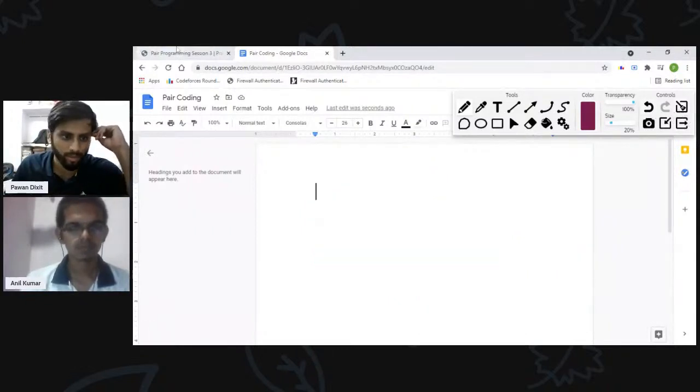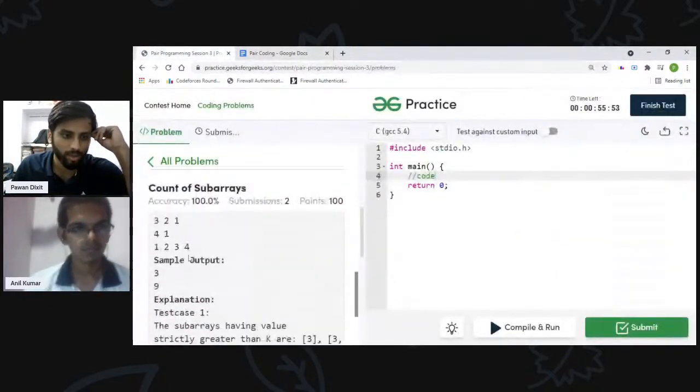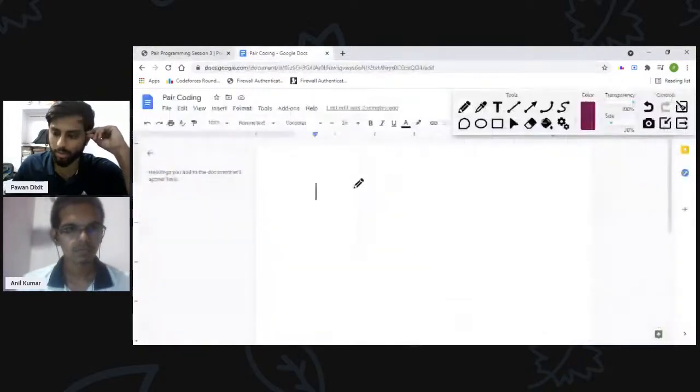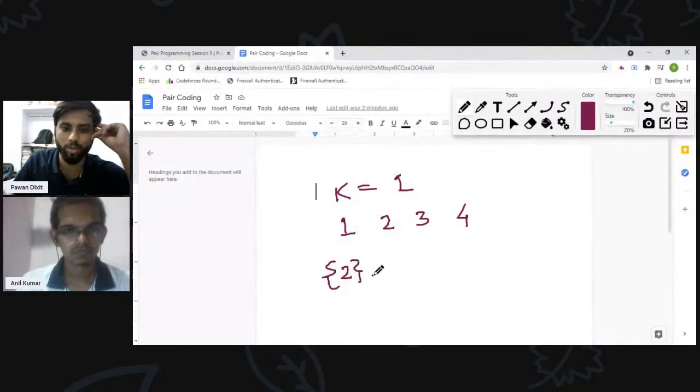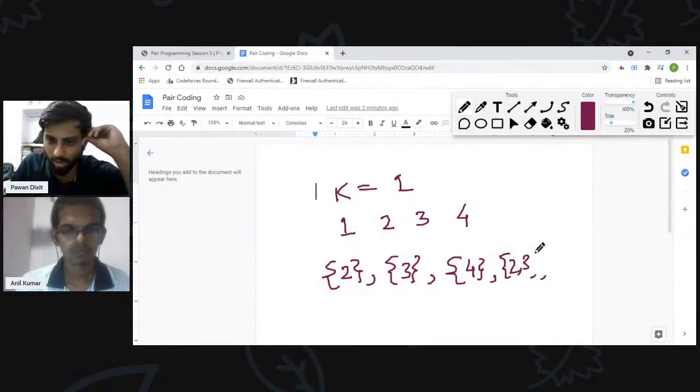Okay, let's see the second sample test case also. The value of k is 1, and the array is 1 2 3 4. So now the possible subarrays will be 2, 3, 4, 2 3, 3 4, all the subarrays which have the maximum value greater than 1. So there are many subarrays, I think.